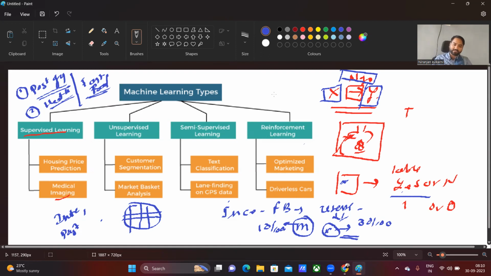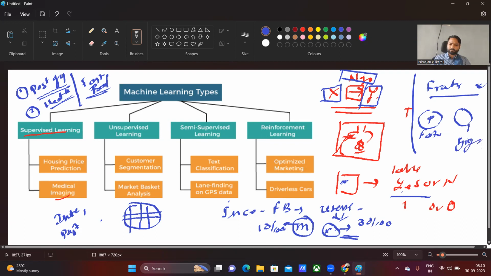But if you see, we don't have specific labels over here. In previous cases, I have a label, like I have fracture or not. In this case, I don't have any label. I'm just grouping the people together. People like fast food, people like gym. This type of grouping I am trying to do over here.